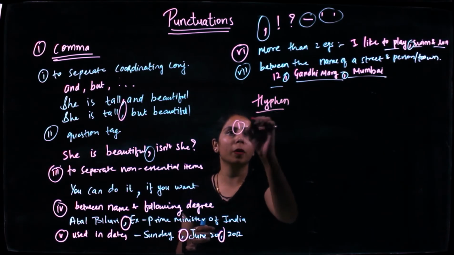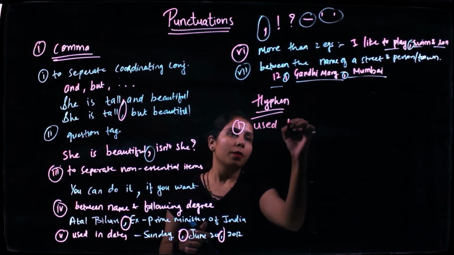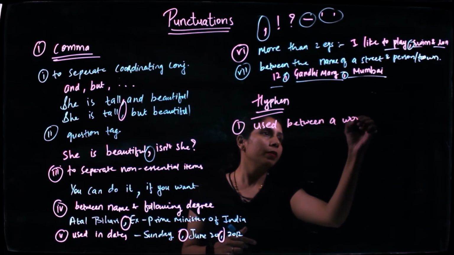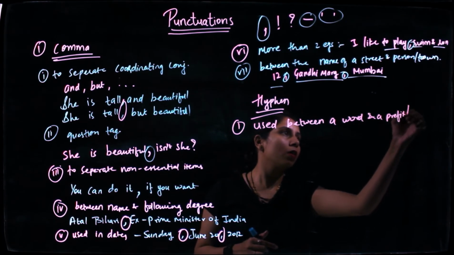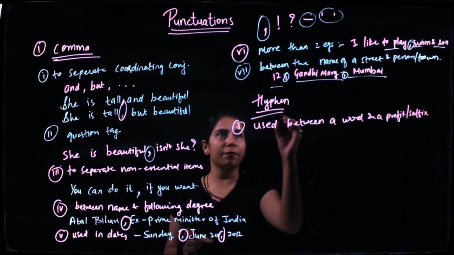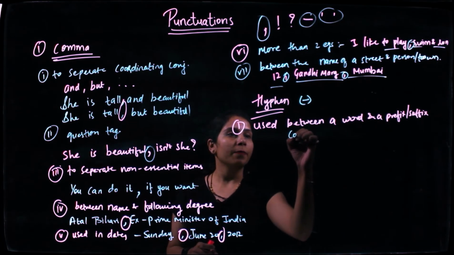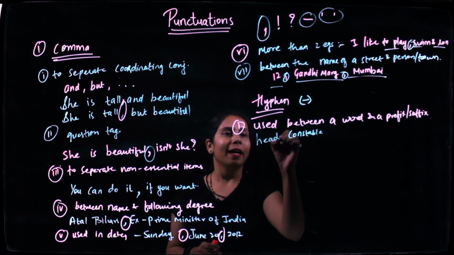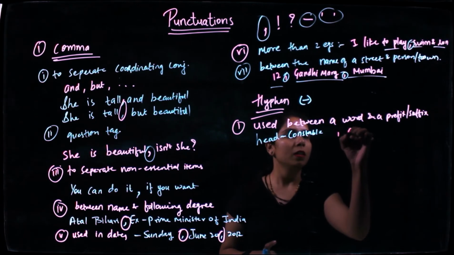The first scenario where we put hyphen is between a word and a prefix or suffix. So when it is a prefix or suffix, we need to add a hyphen. Hyphen is the dash mark. We call it hyphen. So if I say constable, if I add prefix to it, head-constable. So I need to add hyphen to it. This is a prefix example.